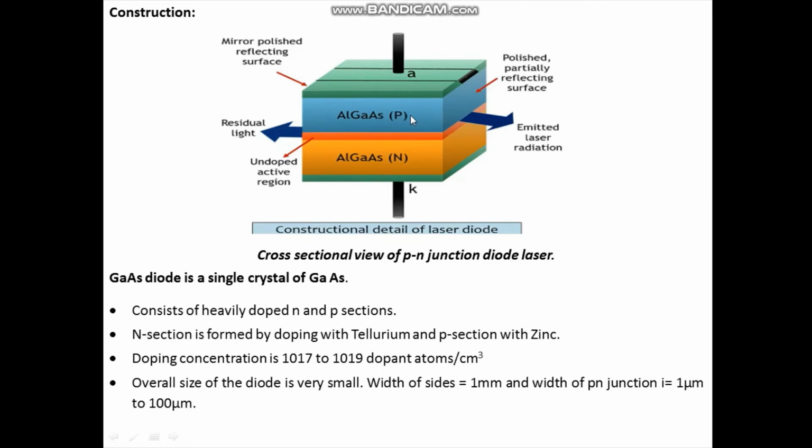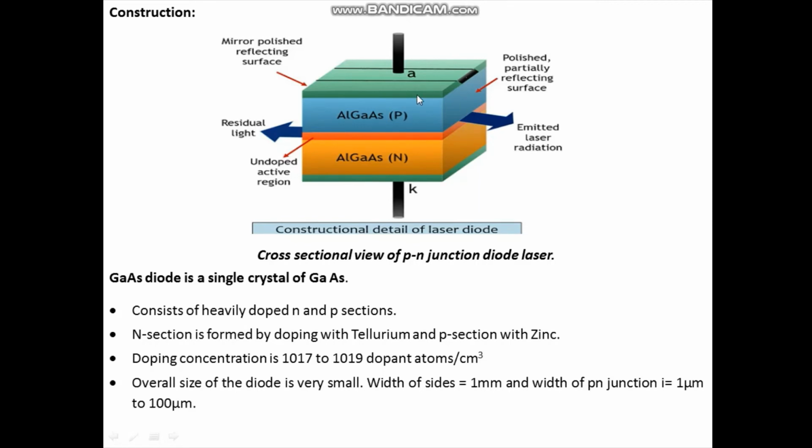Here, tellurium and zinc are impurities. The doping concentration is 10^17 to 10^19 dopant atoms per cubic meter. These P and N sections meet at the junction called the PN junction, through which the laser beam is emitted out.